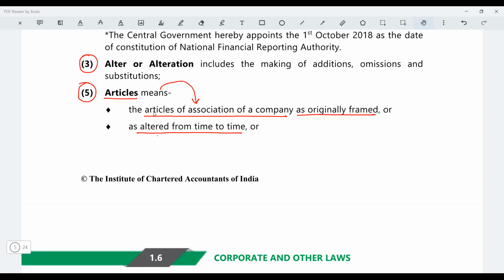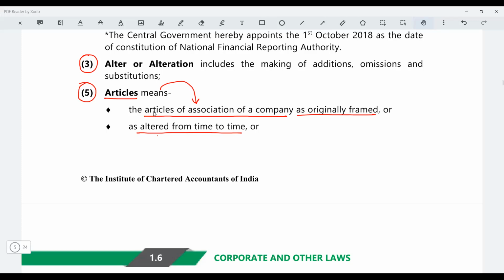Correct? I like the shirt. That was a full sleeve shirt, but I said I have just joined the gym and I've got good biceps now. So I don't want to wear a full sleeve shirt. I want to wear a half sleeve shirt and show off my biceps. So I went to the tailor and said, "Uncle, iski baajuein kaat do aur isko half sleeves ka shirt bana do." That is also alteration. Sir, are you joking? Whenever you go to a tailor, it will be alteration. Correct? Yes or no?